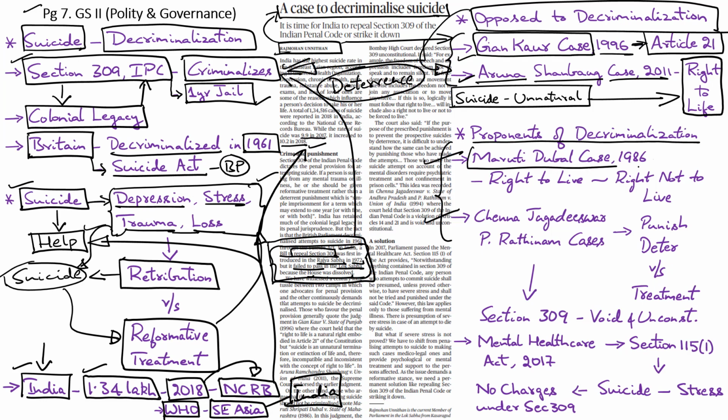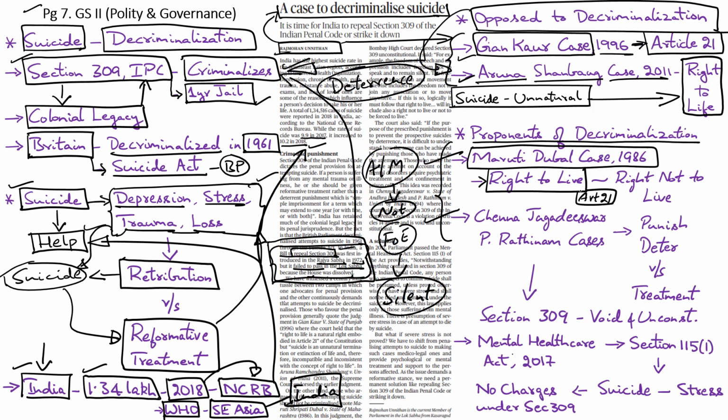In the Maruti Duval case of 1986, the court pointed out that if freedom of speech and expression also includes the right to remain silent, and if the freedom of association and movement also includes the right to not join any association or movement, then logically the right to life guaranteed under Article 21 should also include the right not to live.